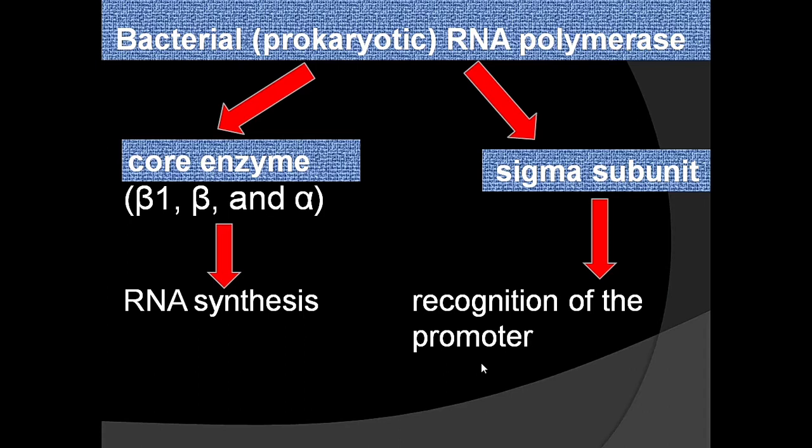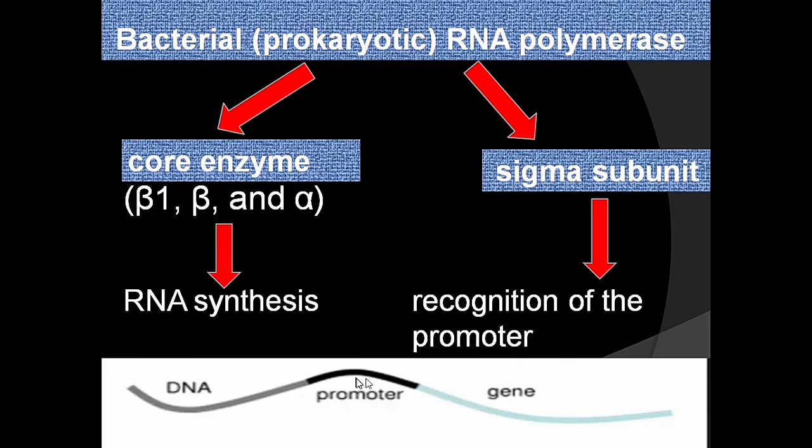Promoter is a DNA sequence which is found before the gene. The RNA polymerase recognizes the promoter and binds with the promoter with the help of the sigma subunit of the core enzyme of RNA polymerase. So this is the promoter. This promoter is found before the gene.